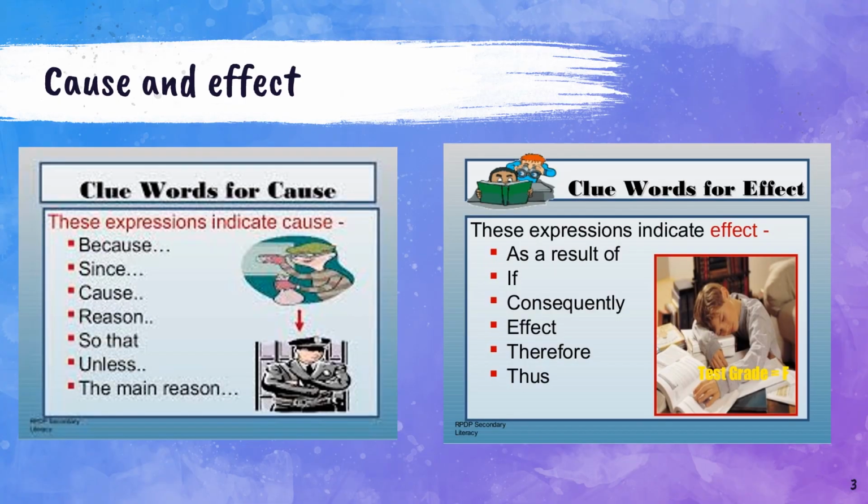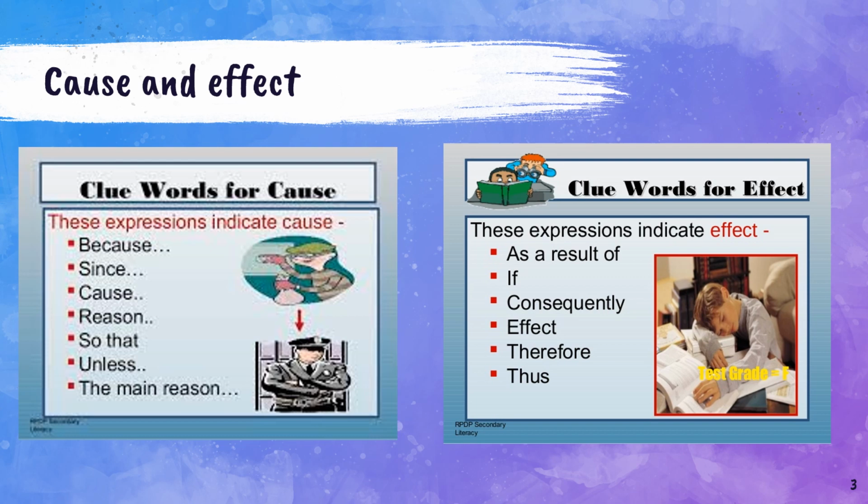Here are some more signal words to help you identify when there's going to be a cause and when there's going to be an effect. It's important to know these signal words because the cause doesn't always happen first in the text. Sometimes the effect is told to you first, and we'll see an example of that next.